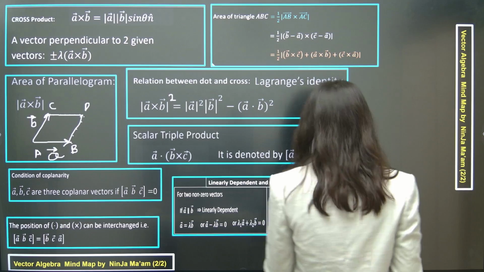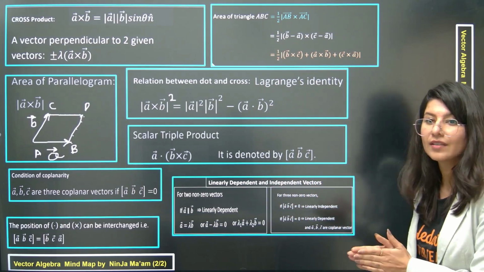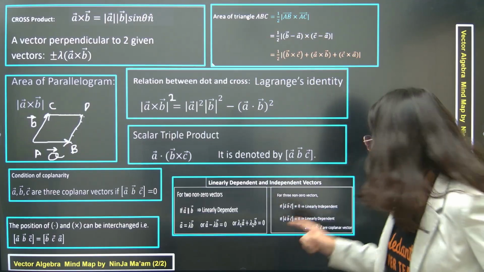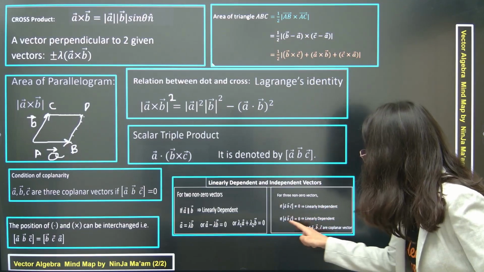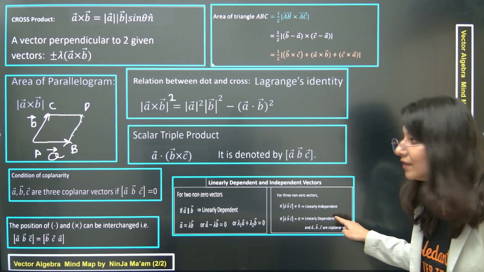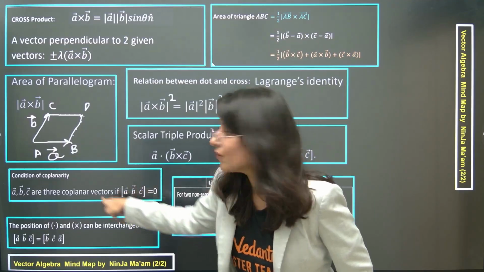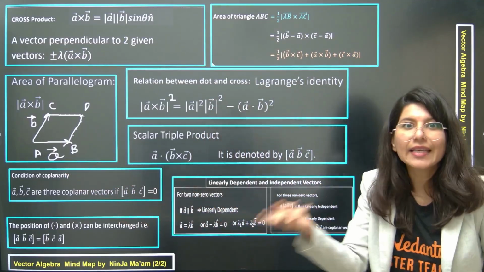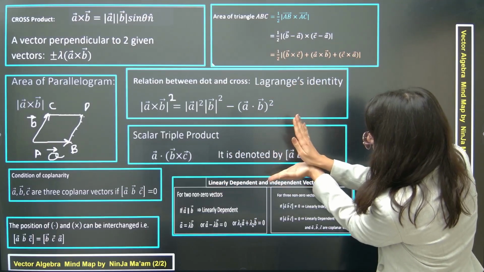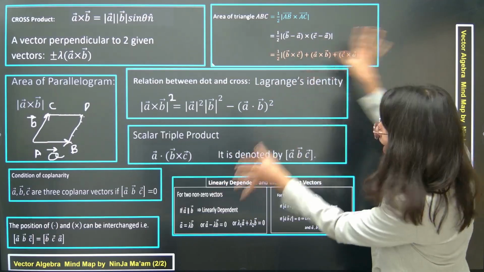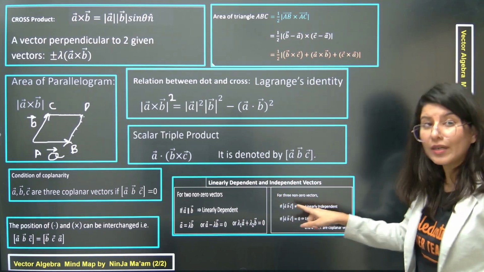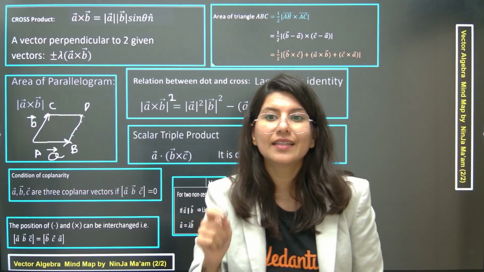Now what about three vectors? If I talk about three vectors, then three vectors are said to be linearly dependent if they are coplanar, guys. If box ABC becomes 0, that means A, B, C are linearly dependent. And box ABC becomes 0 when the vectors are coplanar, lie in the same plane. Can you see? 1, 2, 3. Lie in this board, in this plane, not in 3D. And linearly independent means box is not equal to 0. Non-coplanar vectors are linearly independent.